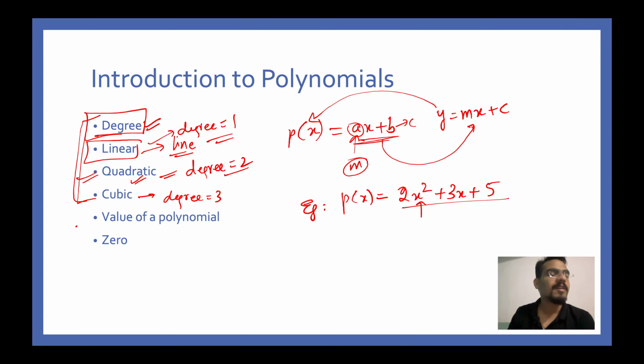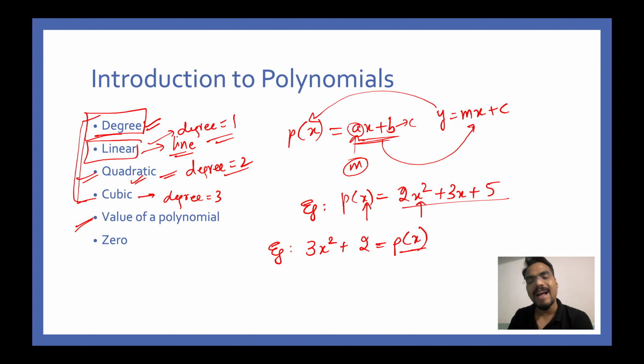Next is value of a polynomial. Now the value of a polynomial simply represents the final value or the exact number that is obtained once you substitute the value of x in a polynomial. Now say for example, I'll give you one example. Let's say there is this polynomial called 3x square plus 2. Now in this polynomial, can we represent it like this, p of x? So p of x is equal to 3x square plus 2, and if somebody said find the value of polynomial at, let's say, x is equal to 1, what will you do?